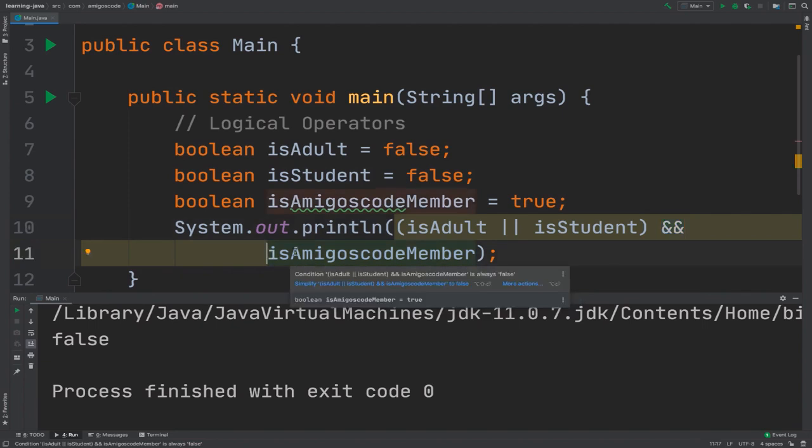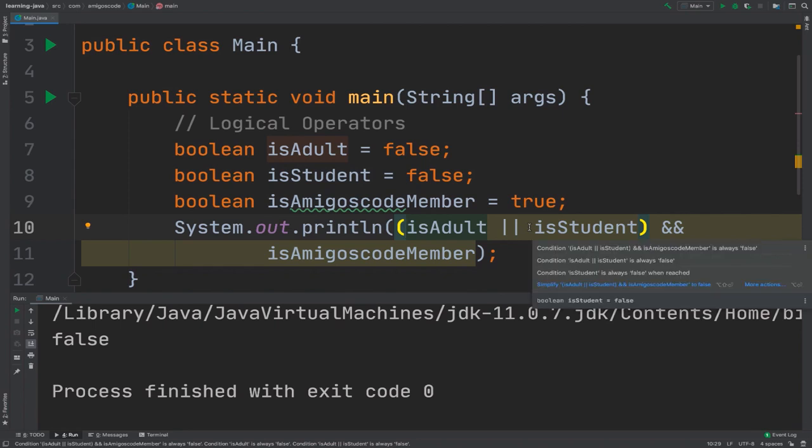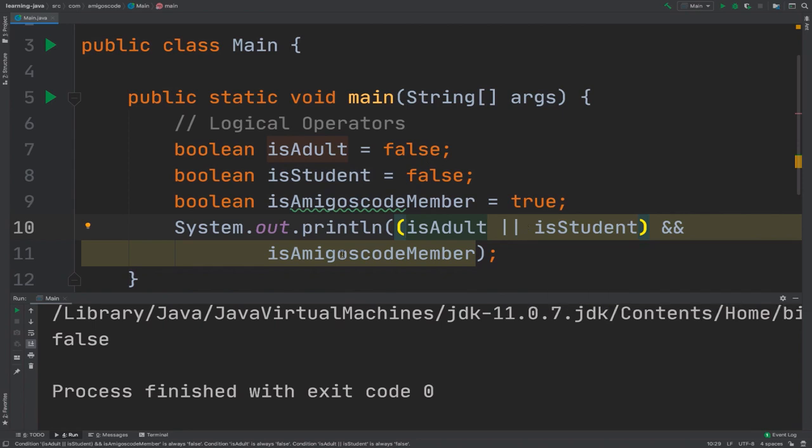So let's say that right here you say is Amigoscode member. Let's say that I want to say is not Amigoscode member, or is not an adult, or is not a student. You can do that by simply flipping the actual value. So right here, I'm going to change my condition to say is not an adult or is a student.